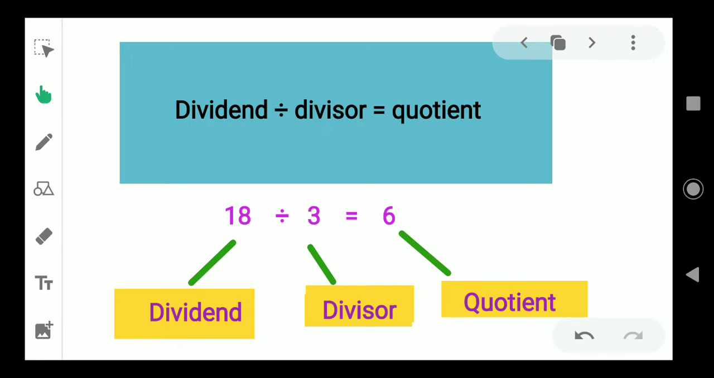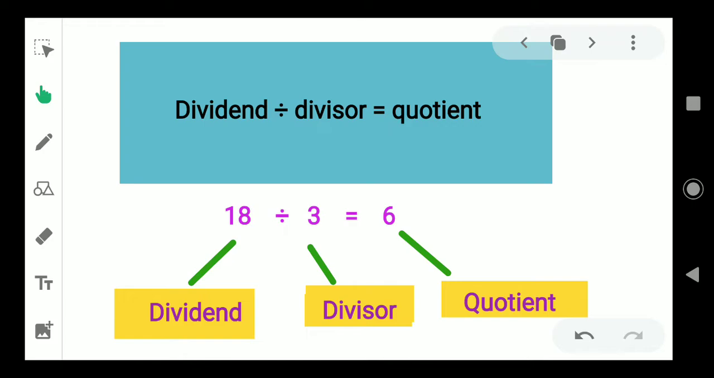What is dividend? The bigger number to be divided is called dividend. Divisor means the number by which the given number is to be divided. This will be a smaller number. The result of dividing the dividend by the divisor is the quotient. Quotient means the answer we got. Here 18 divided by 3 is equal to 6. Here 18 is the dividend, 3 is the divisor and we get 6.